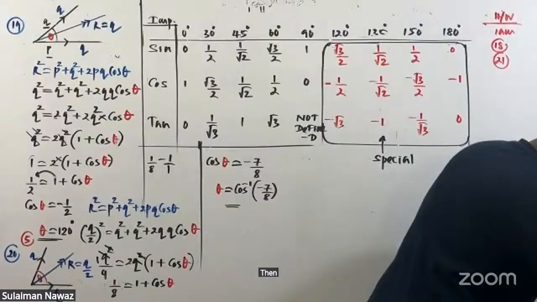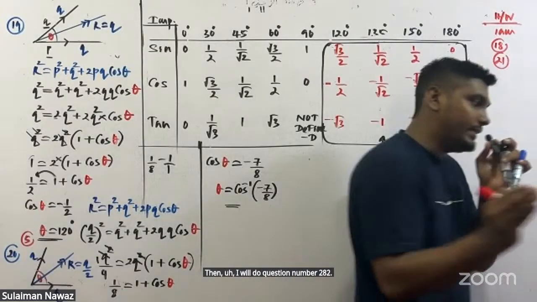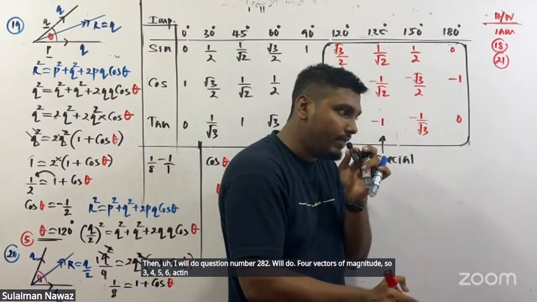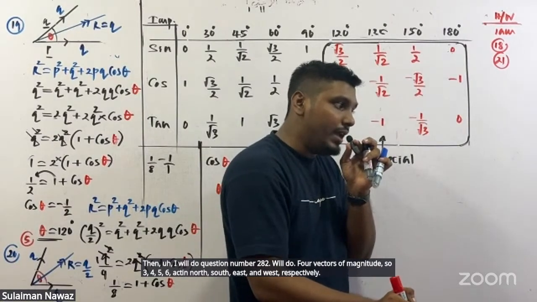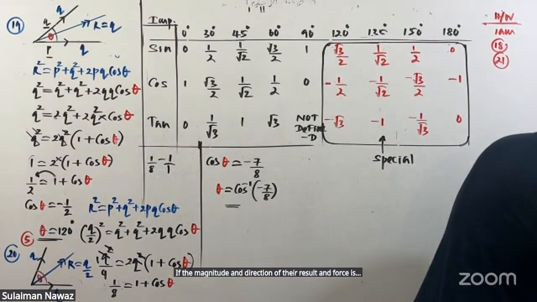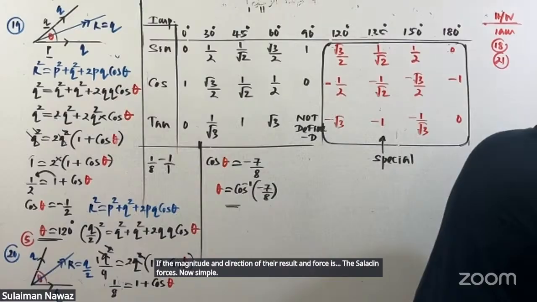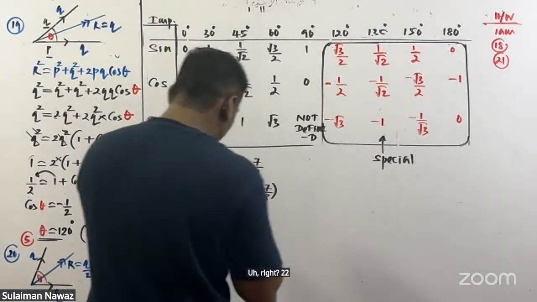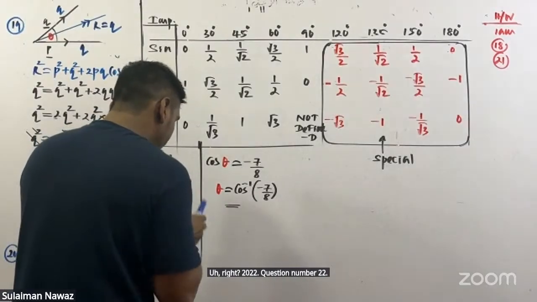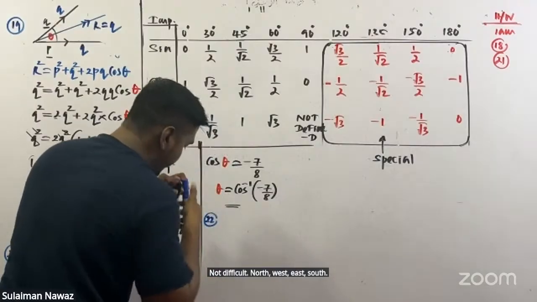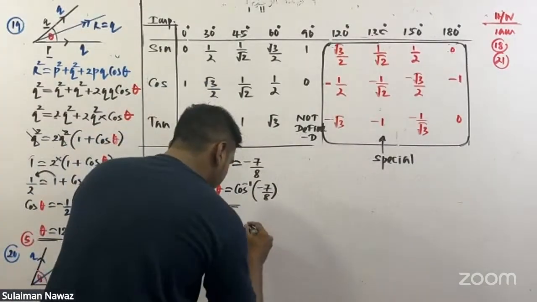Then I will do question number 22. Four vectors of magnitudes 3, 4, 5, 6 act in north, south, east, and west respectively. Find the magnitude and direction of their resultant force. Now, simple. Question number 22 is not difficult. North, west, east, south. There are four vectors.